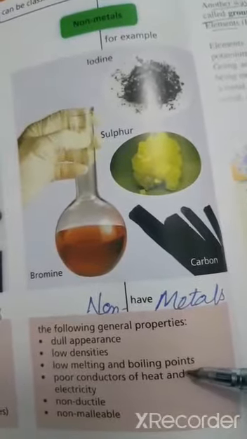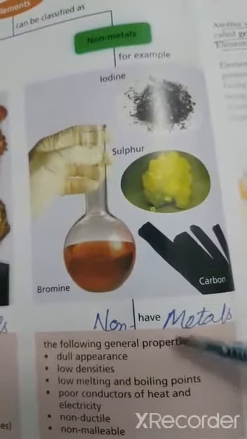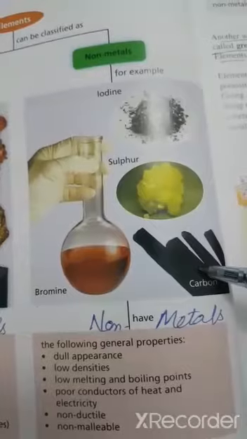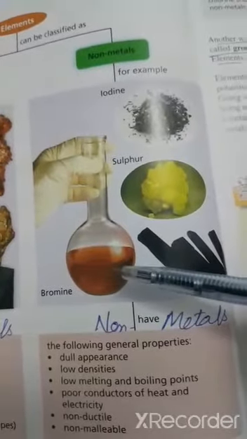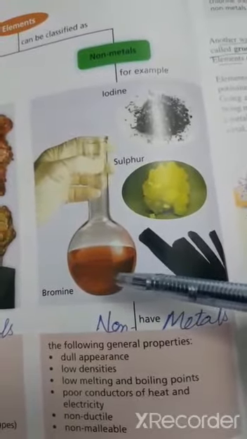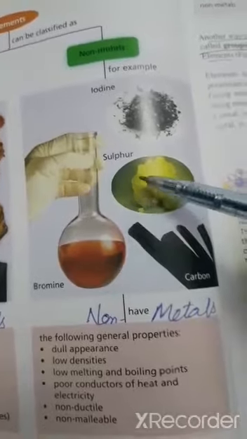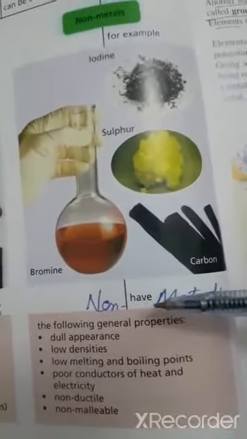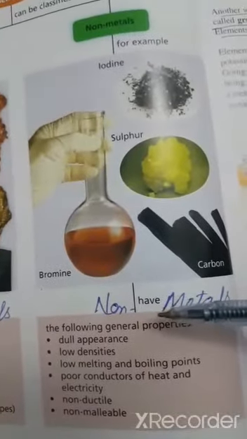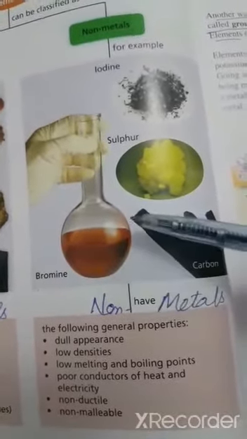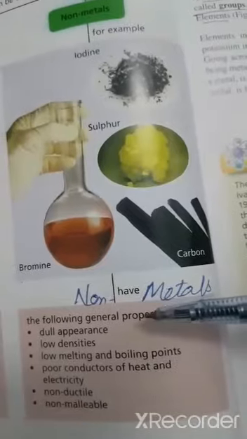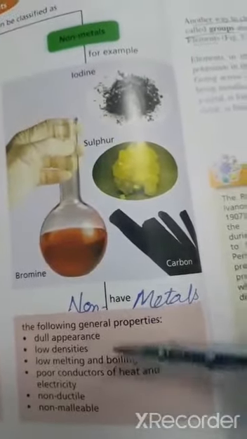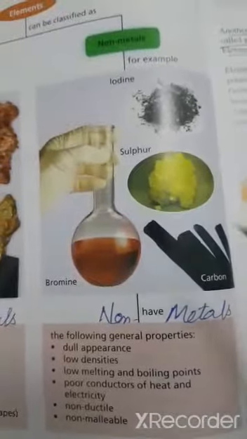Poor conductor of heat and electricity. For example, you can't pass electric current through carbon, and can't pass heat and electric current through bromine, sulfur. They are very poor heat and electricity conductors. Non-ductile, they can't be beaten into wires, we can't make wires. Non-malleable, we can't make different shapes with the non-metals.